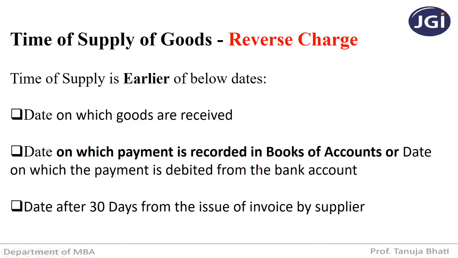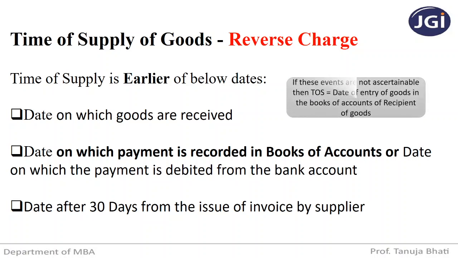So the date I record the payment, obviously if I am procuring the goods, I have to make the payment to the supplier. So the date I am recording that payment in the recipient's books of accounts, or the date on which the payment is debited from the bank account, or the date 30 days after the issue of invoice by the supplier. Suppose the supplier issues the invoice on 1st August, then 30 days after the issue of invoice is 31st August. So whichever is the earlier date, that date will be the time of supply in case of reverse charge.